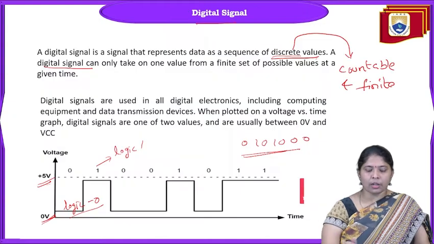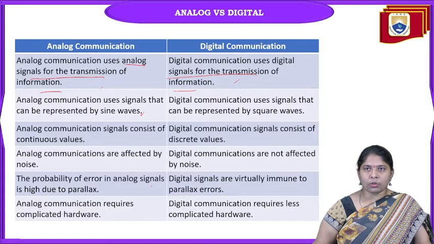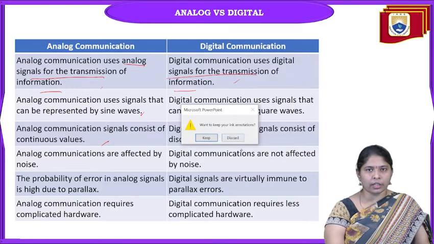Square wave means logic 0 is the low level, logic 1 is the high level. So it is a series of ones and zeros, nothing but a square wave. So digital communication uses signals as square waves. Analog communication consists of continuous values. Digital communication signals consist of discrete values.